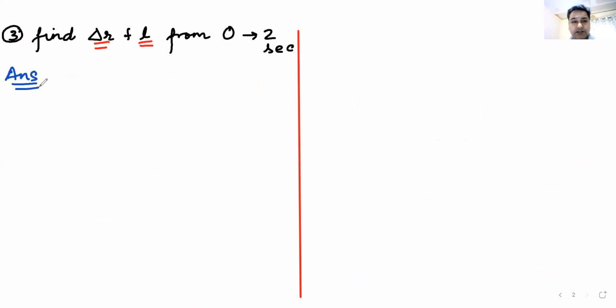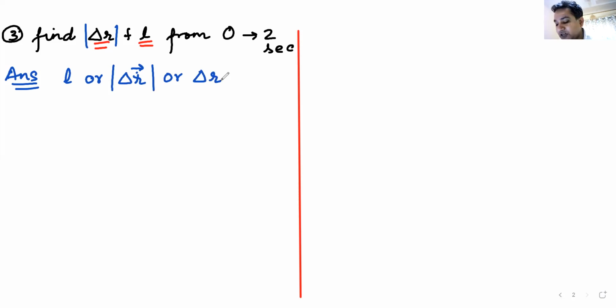Now, in this case, since it is always moving in a straight line without changing direction, the magnitude of displacement and distance will be the same. So you call it L or you call it delta R. You can write it like this: the magnitude of delta R, or simply write it as delta R. Delta R represents only the magnitude of the displacement. It will be the same. So how do you get the magnitude of displacement or distance traveled?